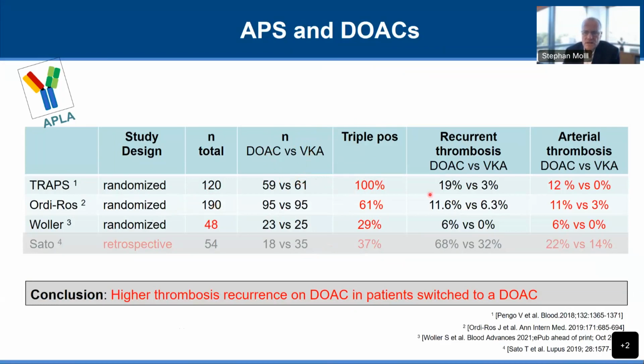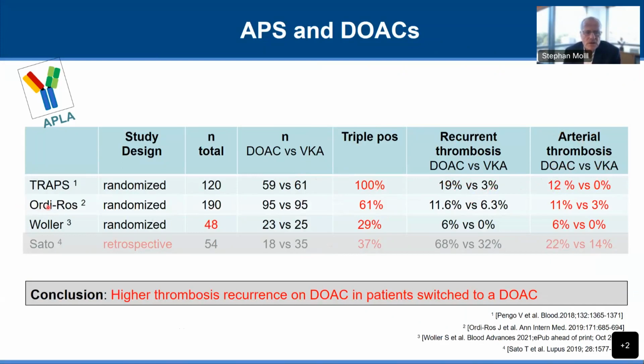And what was seen is that recurrent clots were significantly more common in the DOAC group, so a high failure rate. And the failures were typically arterial thromboses, 12% on DOACs, none on the vitamin K antagonist. And at this point, the concern came up that we should not be using the DOACs in triple positive antiphospholipid syndrome patients.